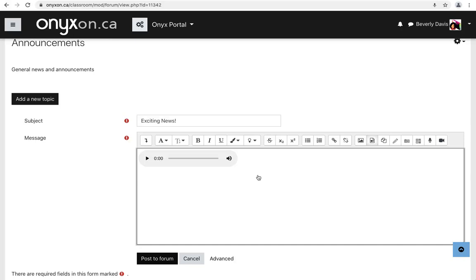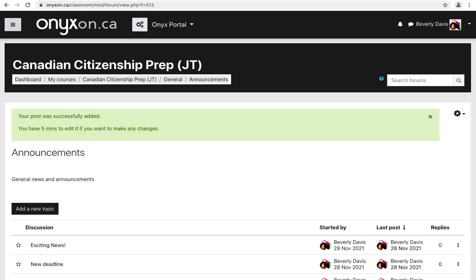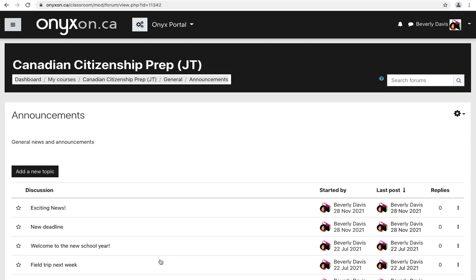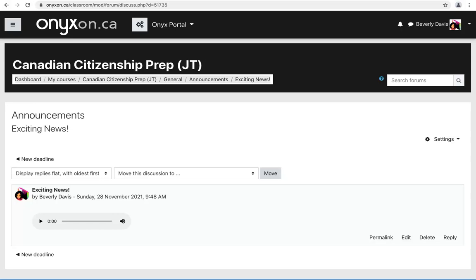An audio recorder appears in the text box. I'll click on the Post to Forum button to post my audio file. This announcement post is now visible for learners to listen to. The link appears similar to text announcements. After a learner clicks on the announcement post link, the announcement message with audio appears.